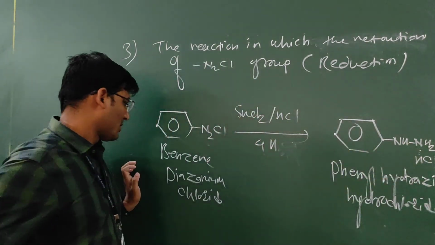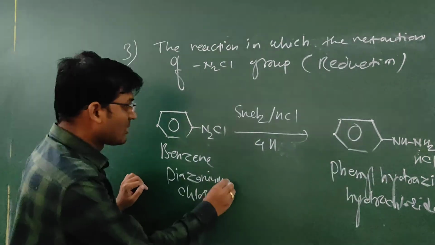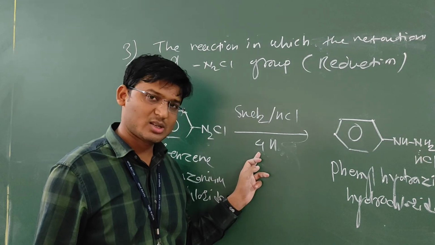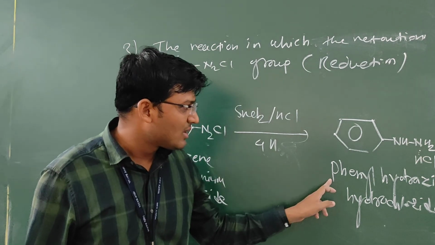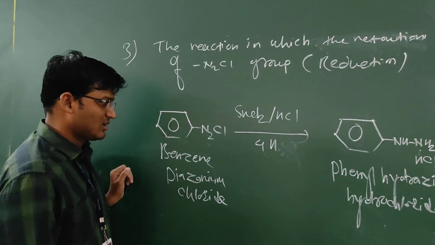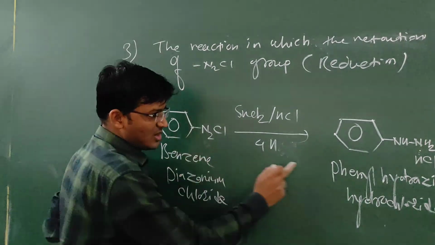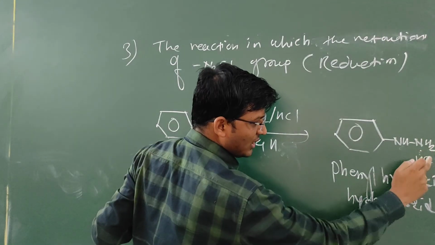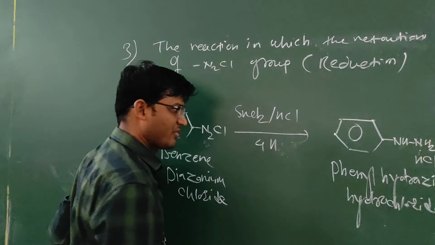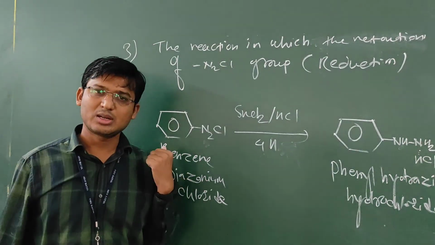In this way, from benzene diazonium chloride, in the presence of SnCl2 and HCl, by the reduction process, it forms phenylhydrazine hydrochloride. That is a reduction. How many hydrogens are required to reduce benzene diazonium chloride? Four: 1, 2 for NH, and 3, 4 for NH2. In this way, the reduction of benzene diazonium chloride takes place.